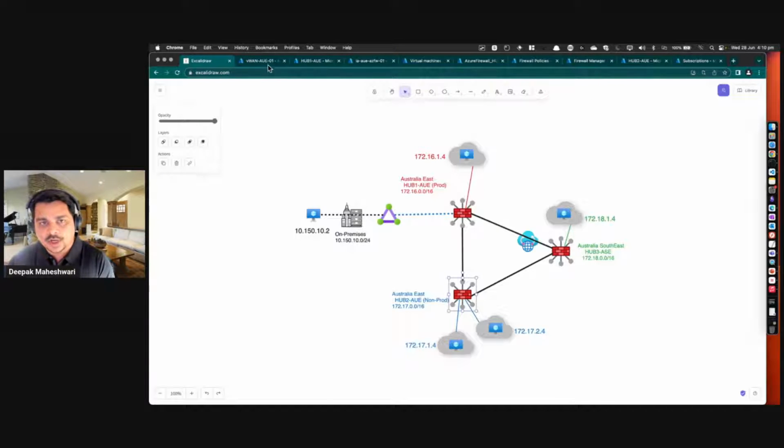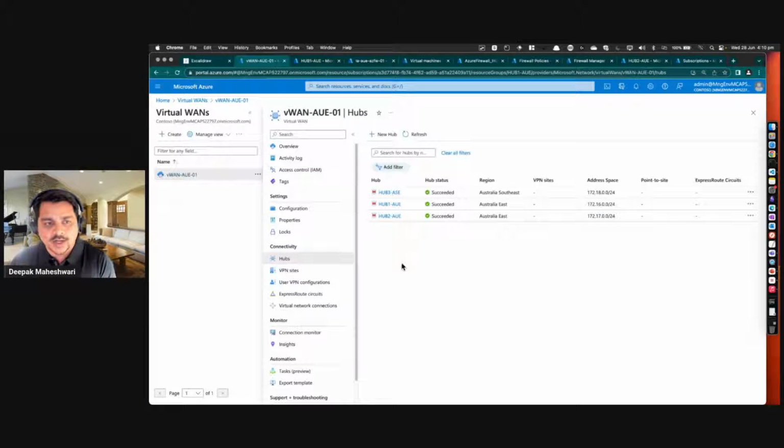So I will first go and look at my virtual WAN. I've got 3 hubs. As I talked about, these are my hubs which are deployed in my environment, and these hubs have been deployed in different regions. You could see 2 hubs in Australia East, 1 hub in Australia Southeast, and my first hub has my ExpressRoute circuit configured.